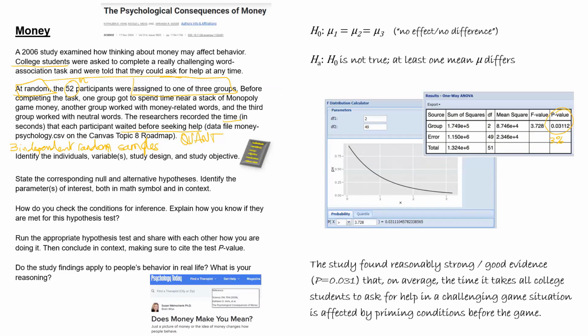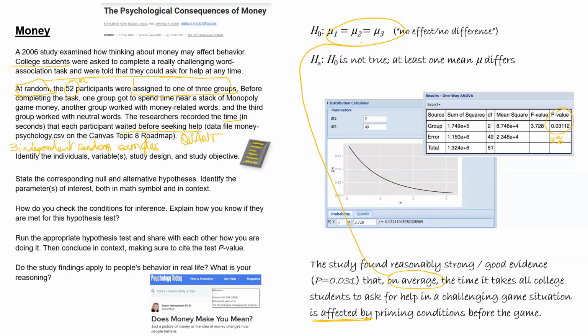So we have reasonably strong evidence that on average, the time it takes college students to seek help in a complex game is associated with the setting of the condition. And because this is an experiment, we know that this is a causal association because there's nothing else to explain why there might be some differences. So it is affected by the priming condition before the game.